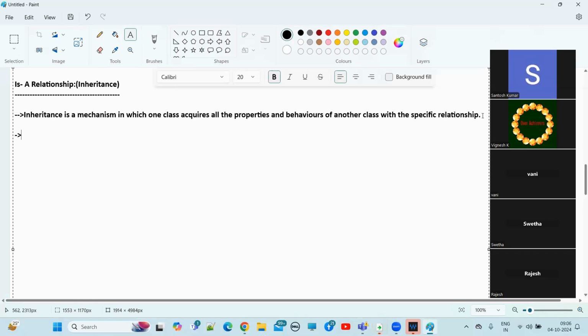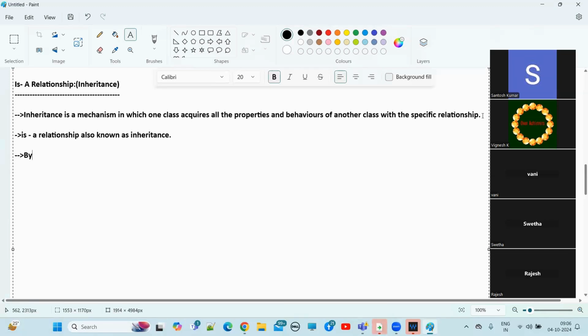Now, so now clear, right? What does inheritance mean? Fine. So now, it is an easier relationship, right? Also known as what, guys? Inheritance, also known as an IS-A relationship.